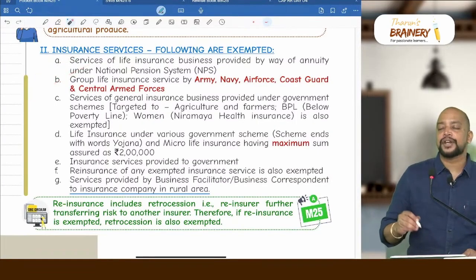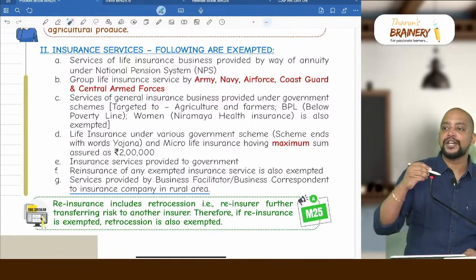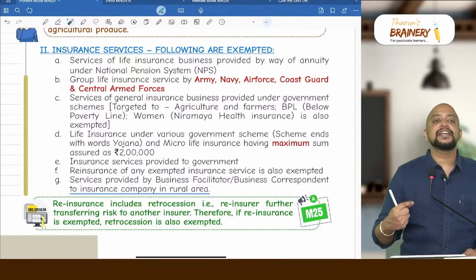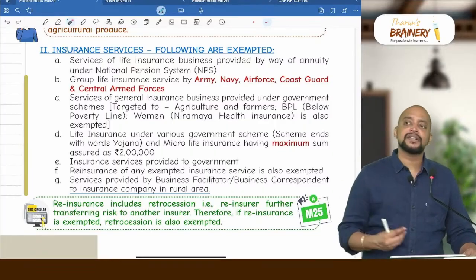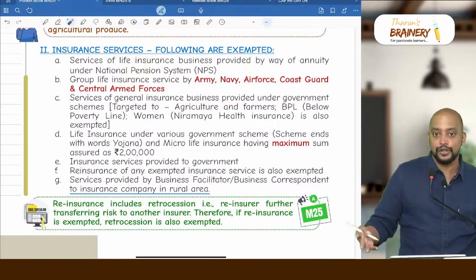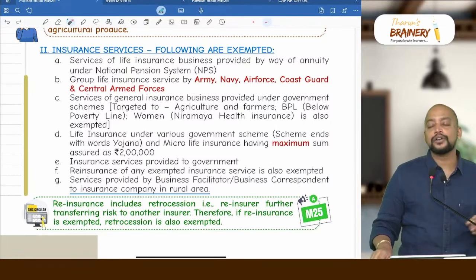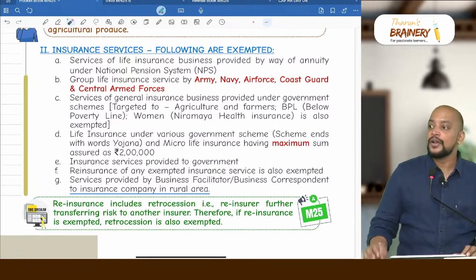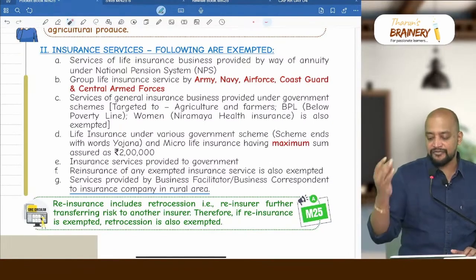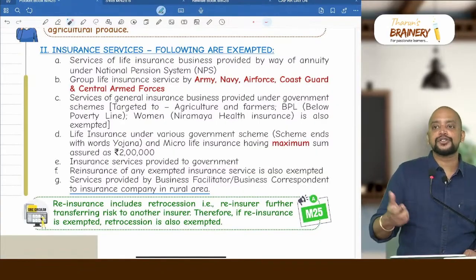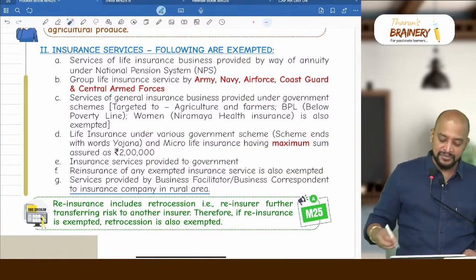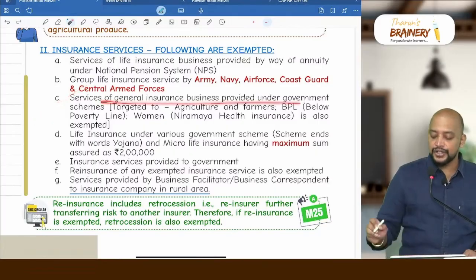Then group life insurance, so a group of people will form an insurance fund, and they will contribute monthly towards that particular fund. And these group insurance funds are famous among many professions also, even CAs also, but not all group insurance funds are exempted. Only Army, Navy, Air Force, Coast Guard and Central Armed Police Forces, the contribution made towards that group insurance fund will be exempted.